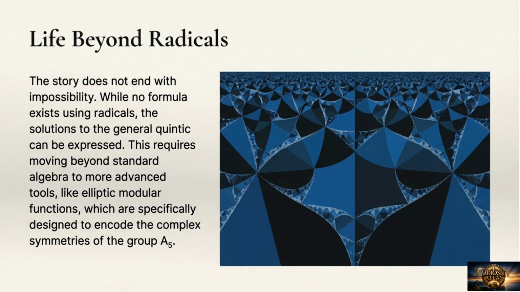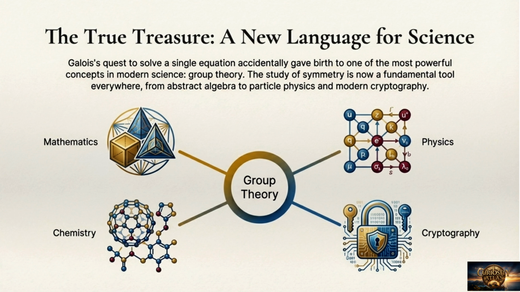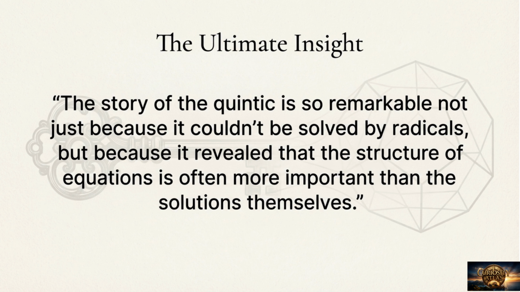While no formula using radicals exists, the quintic solutions can be expressed using advanced tools like elliptic modular functions, designed to encode the complex symmetries of the group A5. Galois' quest accidentally gave birth to group theory, one of modern science's most powerful concepts. The study of symmetry is now a fundamental tool everywhere, from mathematics and physics to chemistry and modern cryptography. The ultimate insight is that the story of the quintic is remarkable, not just because it couldn't be solved by radicals, but because it revealed that the structure of equations is often more important than the solutions themselves.